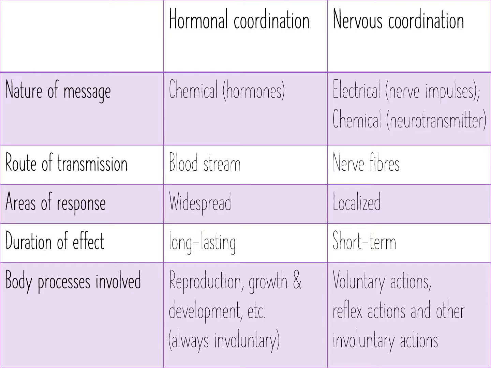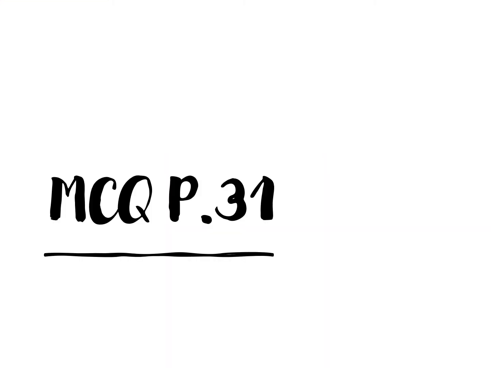The table below shows you the difference in the nature of message, the route of transmission, the area of response, duration of effects, and the body process involved in the hormonal coordination and the nervous coordination. Take a look at the difference on your own. Please go to your textbook page 31 to finish the MCQ.